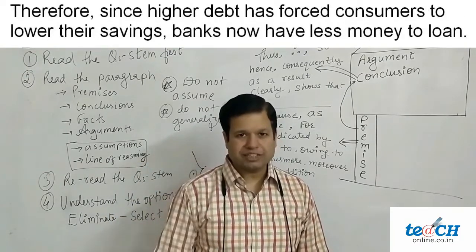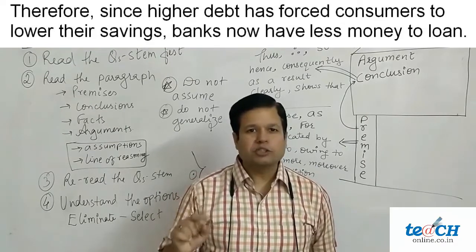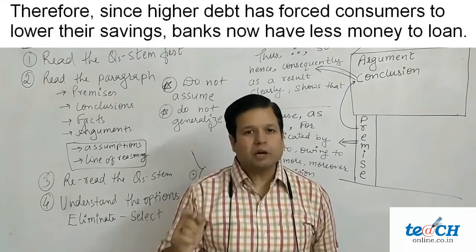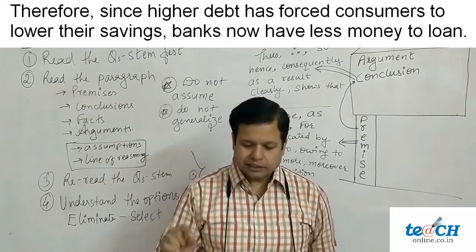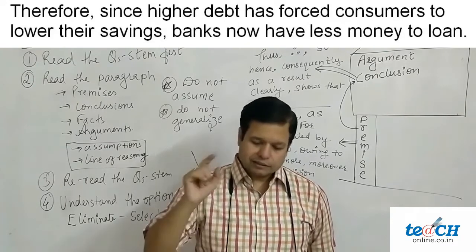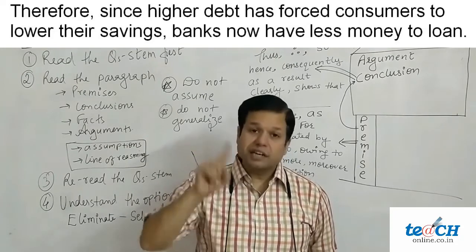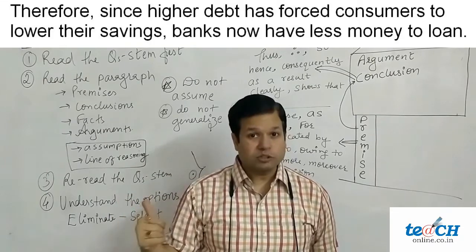Let's take one more example. Now in this example they have used commas very judiciously. If we miss out the first comma, it can confuse us. Actually the sentence is, since higher debt has forced consumers to lower their savings, banks now have less money to loan. Therefore banks have less money. So after therefore we have the conclusion.